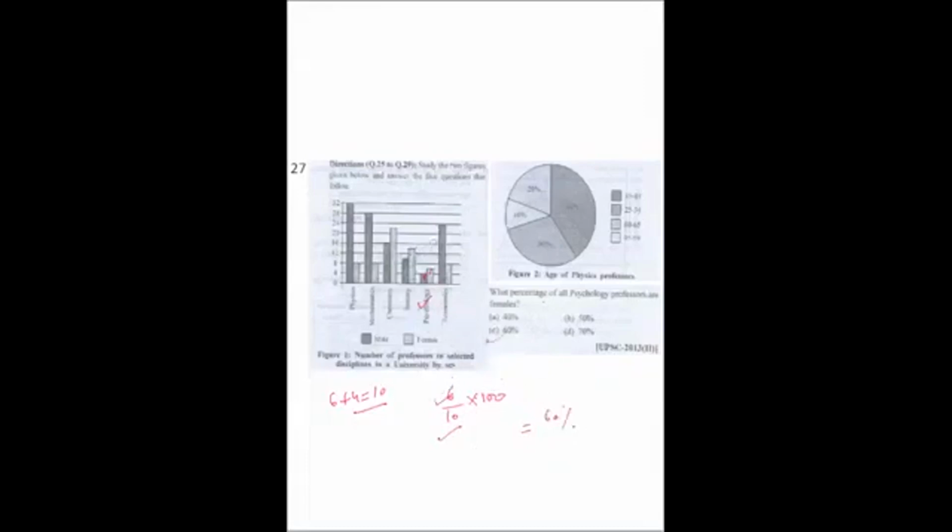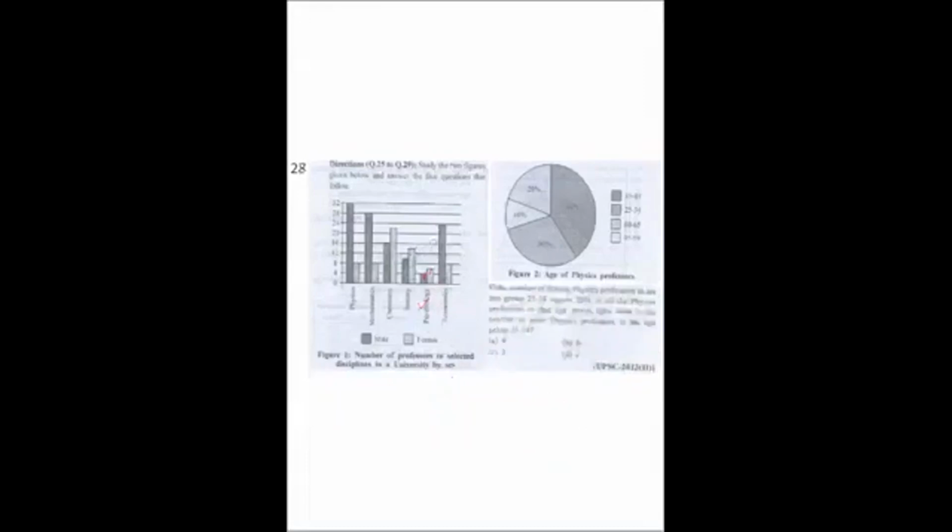Next is the same figure. If the number of female physics professors in the age group 25 to 34 is 25% of all the physics professors in that age group, then what is the number of male physics professors in the age group 25 to 34? So 25 to 34 is this much, which is this 30%. So we have to find out.